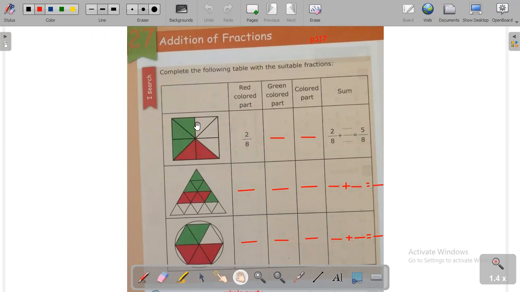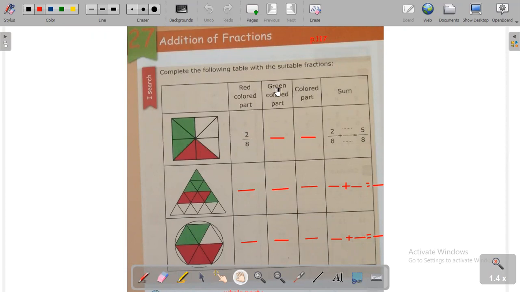Look, here we have a figure. What is the red colored part? The red colored part is these parts. To write the fraction that represents the red colored part, we have to count all the parts to see what the denominator is. Let's count. 1, 2, 3, 4, 5, 6, 7, 8. So the denominator is 8. How many red colored parts do we have? 1, 2. So the numerator is 2.